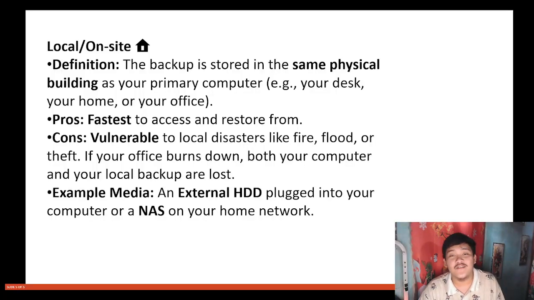Okay, that's all for the storage, media, and location.